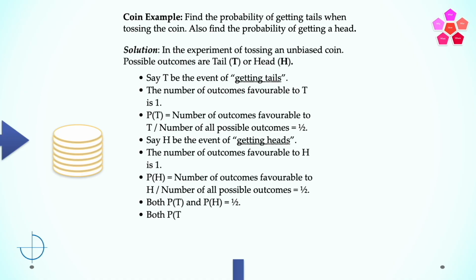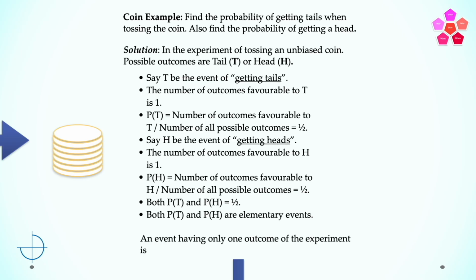Both probability of T and probability of H are elementary events, as their outcomes are only 1. This is an important time to again register a terminology, elementary event. An event having only one outcome of an experiment is called an elementary event.